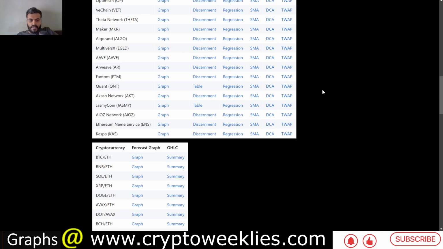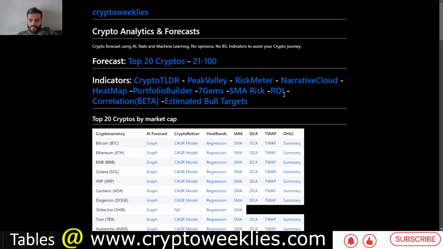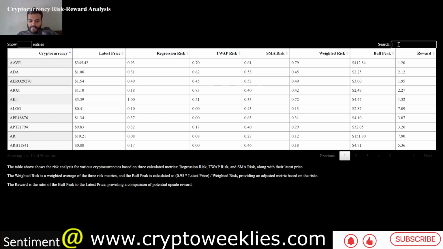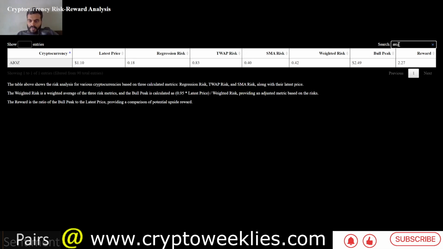We can review this time-weighted average price-based valuation in the bear market. In terms of the overall analysis for our estimation for AIOS, the estimated bull case target, with the current weighted risk at around 42%, is the bull run peak, which is a composite of the regression risk, the time-weighted average price, and SMA risk. The estimated bull run peak is coming in at around $2.50 based on the risk-reward analysis, representing a reward of about 2.27x.